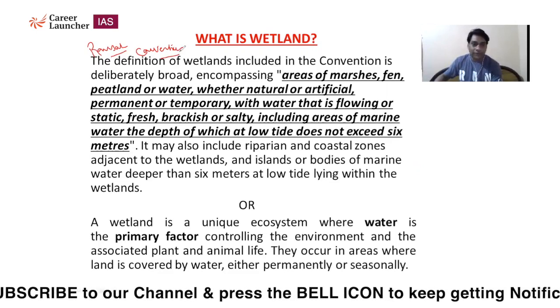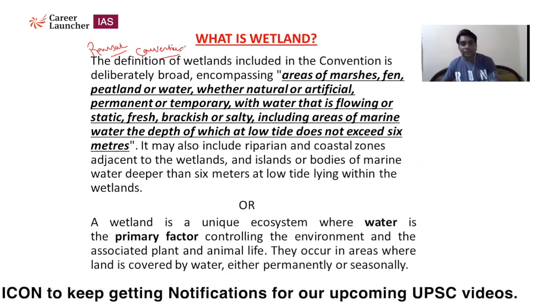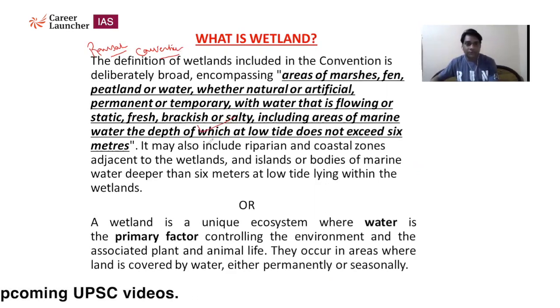I've written two definitions here. You can use anyone in the mains examination, but the first definition, if you use it in the mains examination, will be good for you.